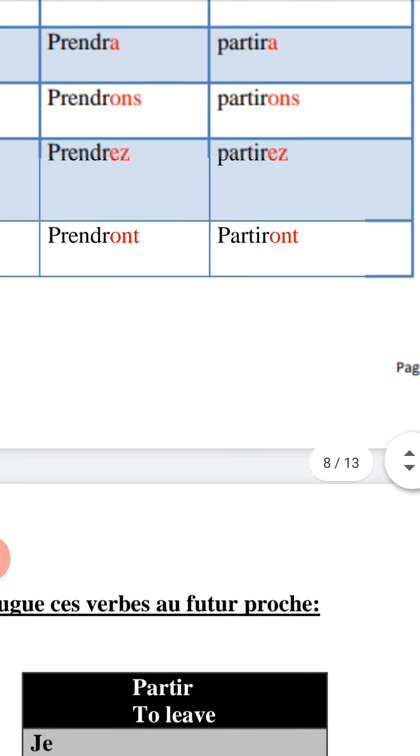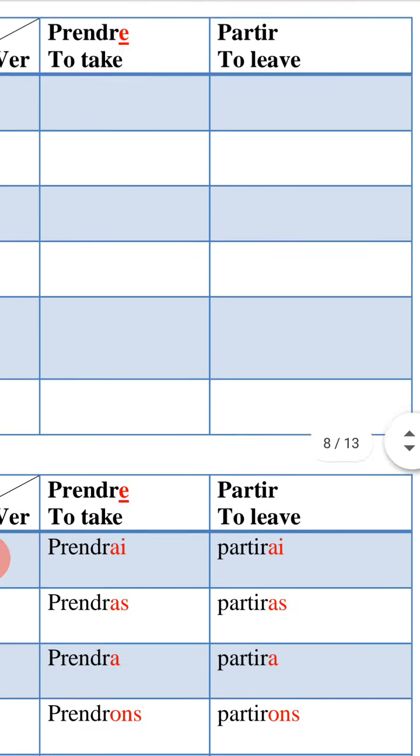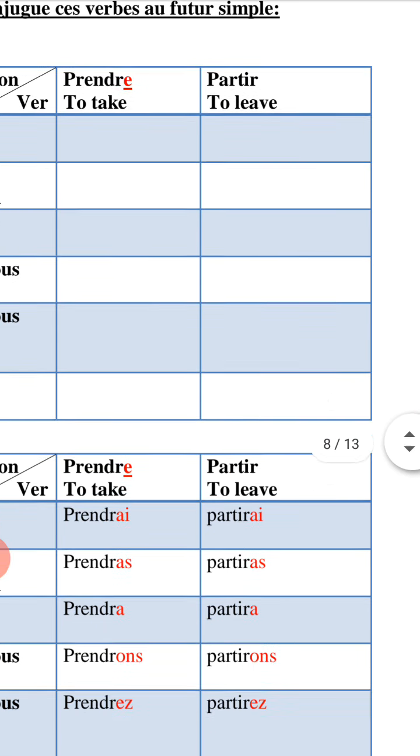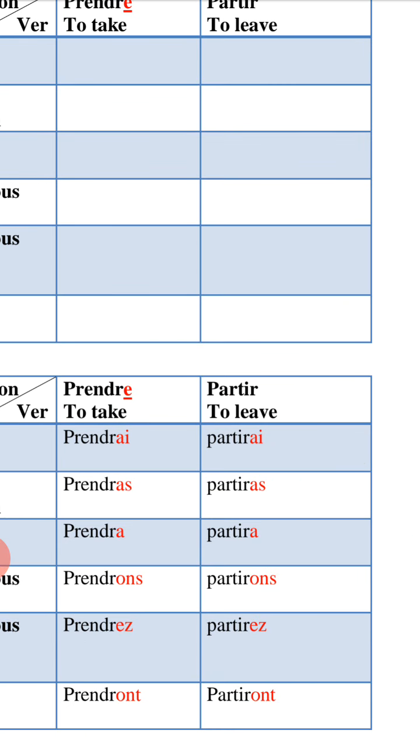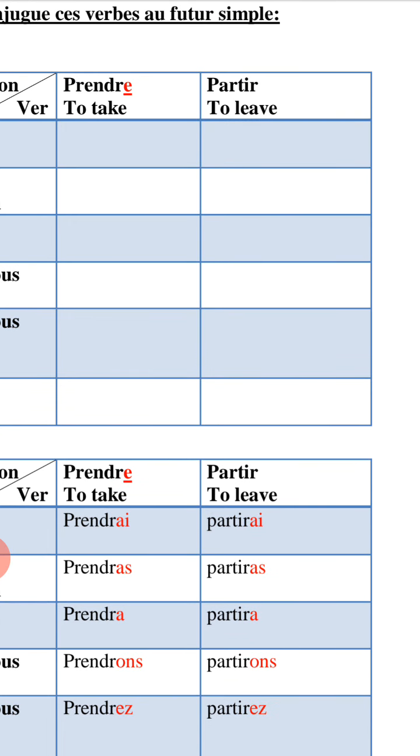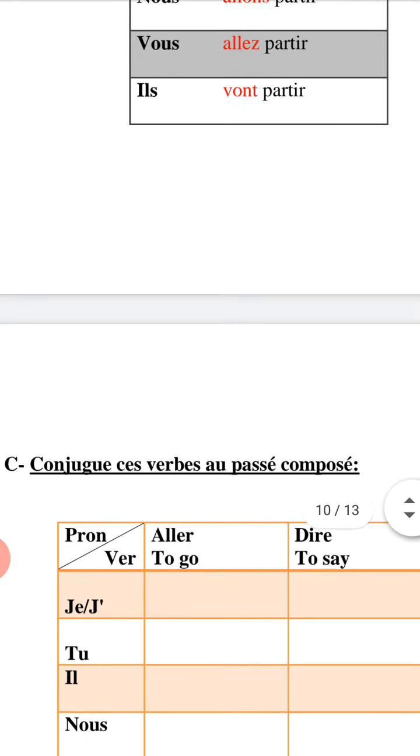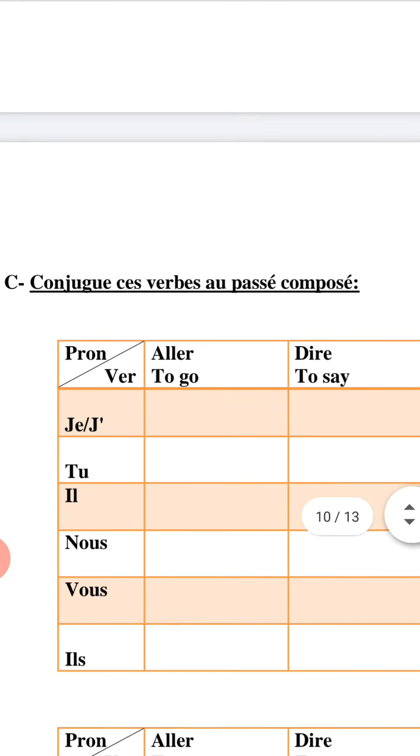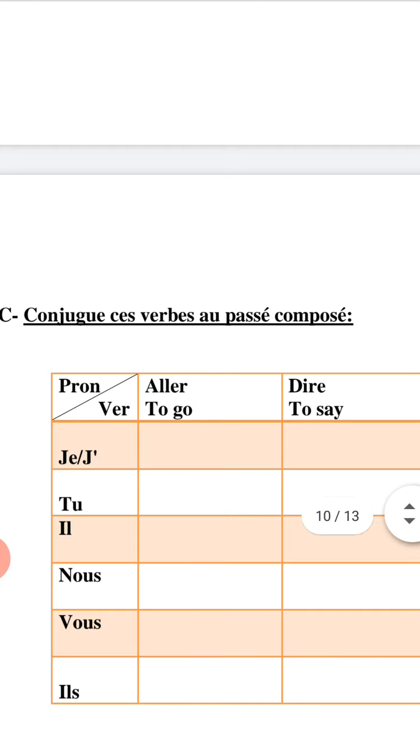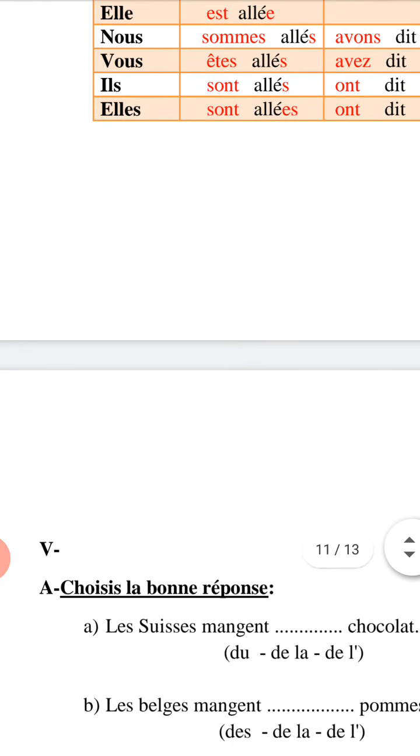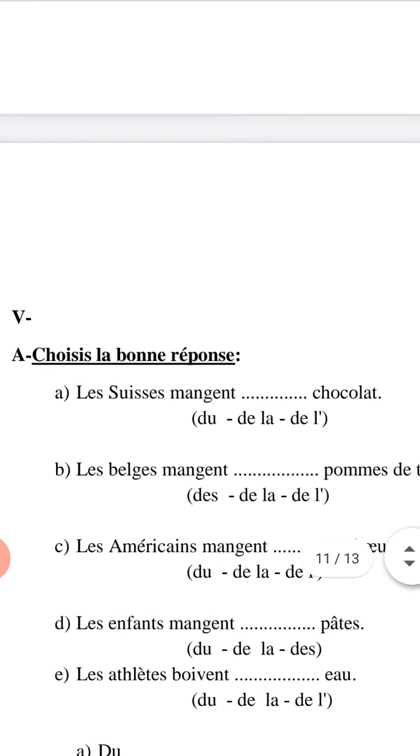What about le futur simple? Le futur simple is different. Take the main verb, then cancel. If you have the letter E, like verbe prendre, cancel E, then add les terminaisons, the endings. If you have verbe partir, just keep IR, then add the endings for verbe partir. I hope you understand les trois temps: futur simple, futur proche, and passé composé. Let's move to the last part of our revision.